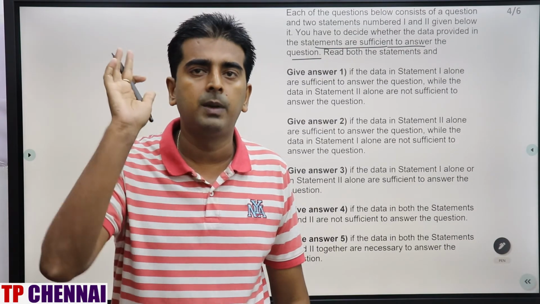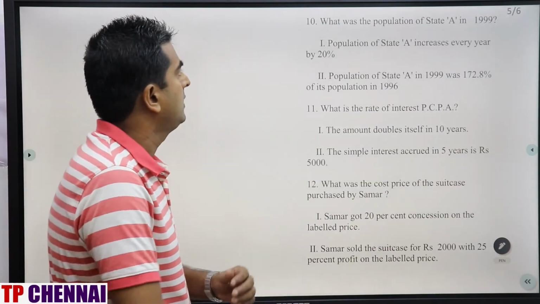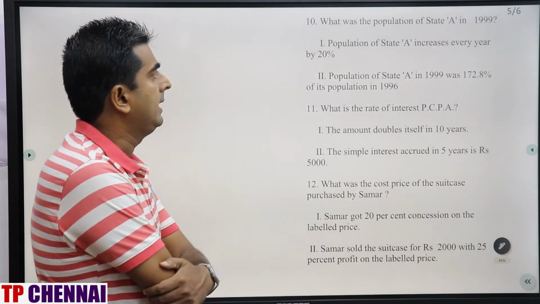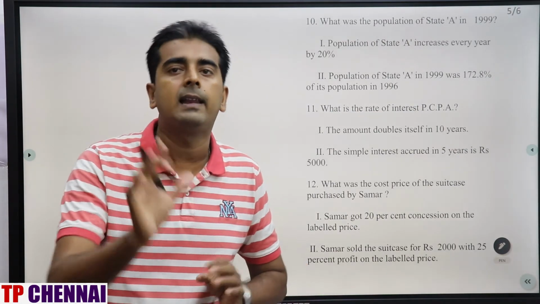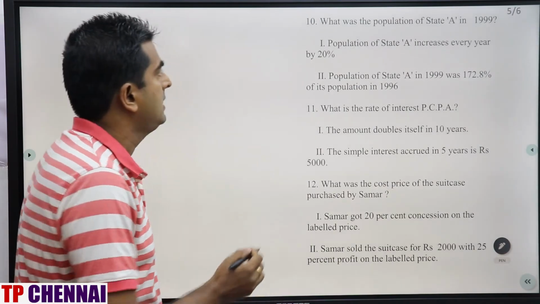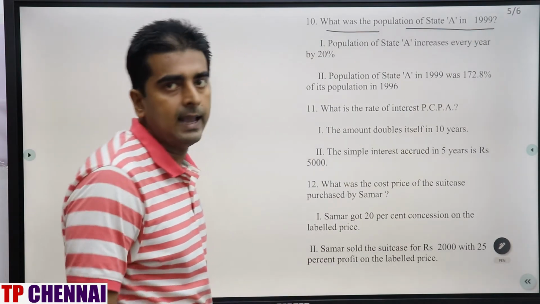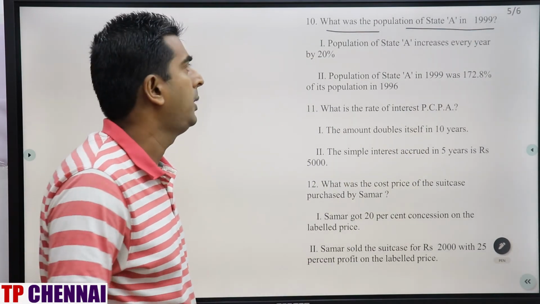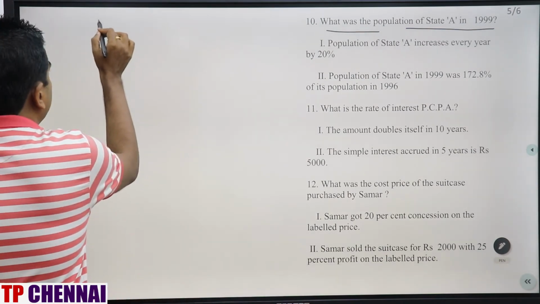Now we'll see questions one by one. So first question. What was the population of state A in 1999? Again I am repeating, you are not supposed to solve. You have to just analyze, right? So question is, what was the population of state A in 1999? They are asking to find out the population of state A in 1999. First statement.